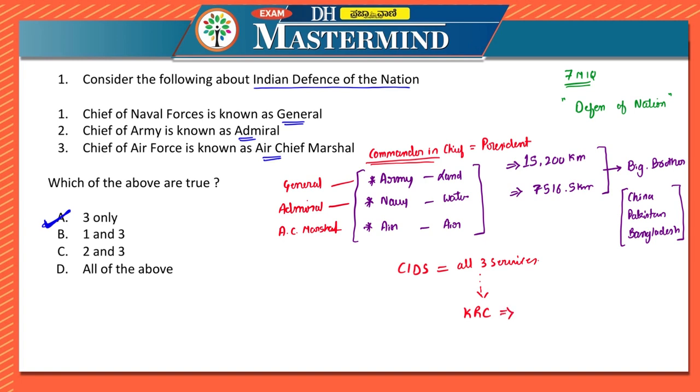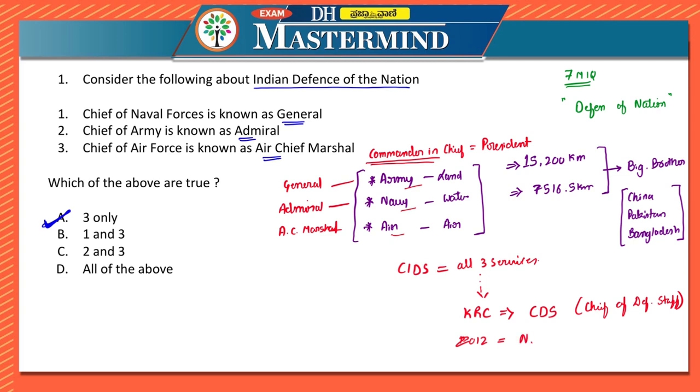They had recommended the creation of a post called CDS, which is Chief of Defense Staff, for better coordination between the Army, Navy and Air Force. On the same lines, on the recommendation of the group of ministers, the government created the Integrated Defense Staff in 2001-2002, which would eventually serve as the Chief of Defense Staff's secretariat.